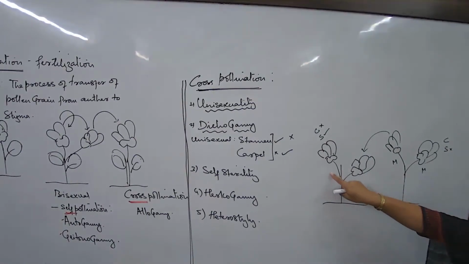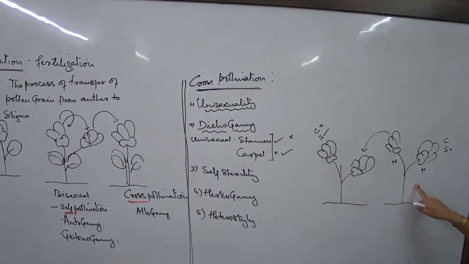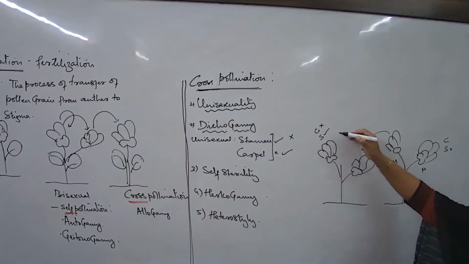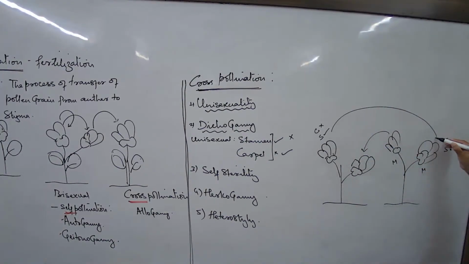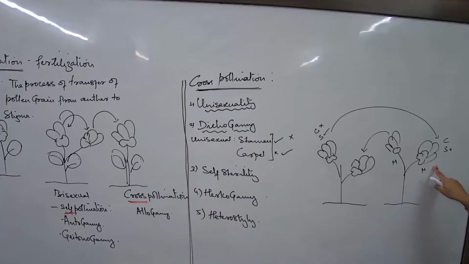So, is this plant capable of giving rise to a fruit? No. And the same here. It is possible if the stamen and the pollen from here come in contact with this, and this may give rise to a seed fruit by the process of pollination.